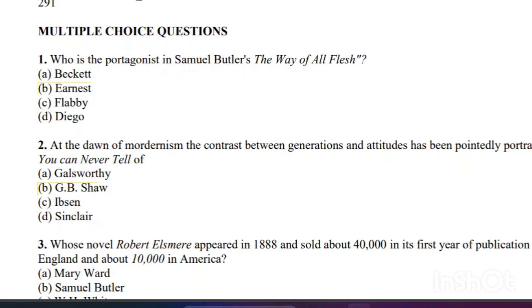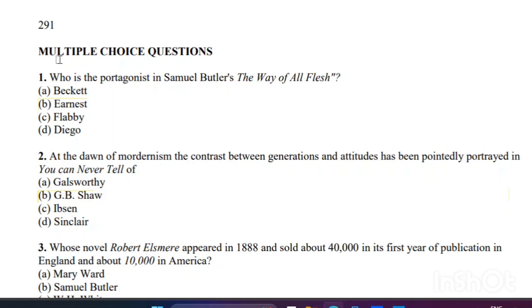First question: who is the protagonist in Samuel Butler's The Way of All Flesh? The right answer is Ernest.